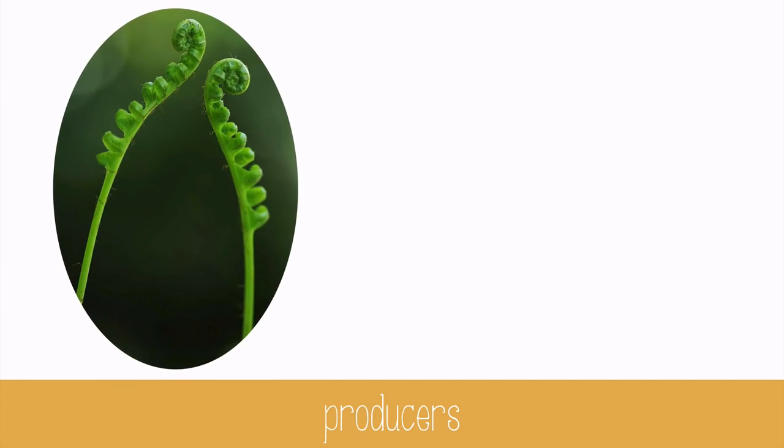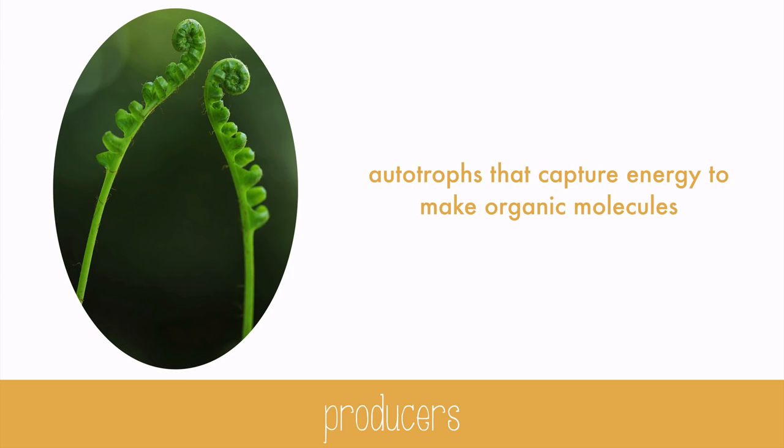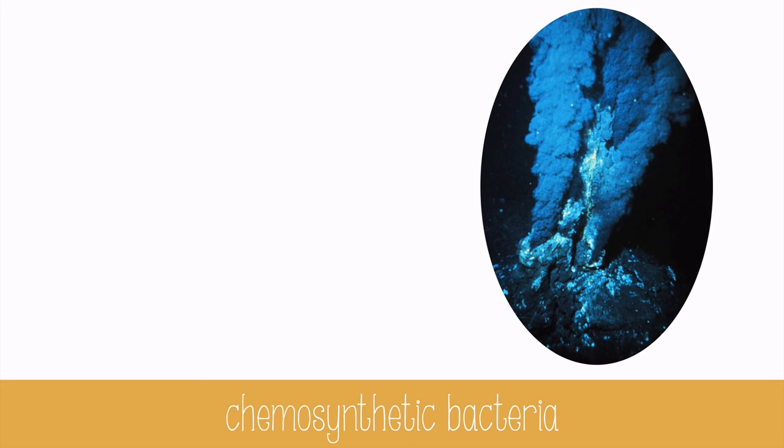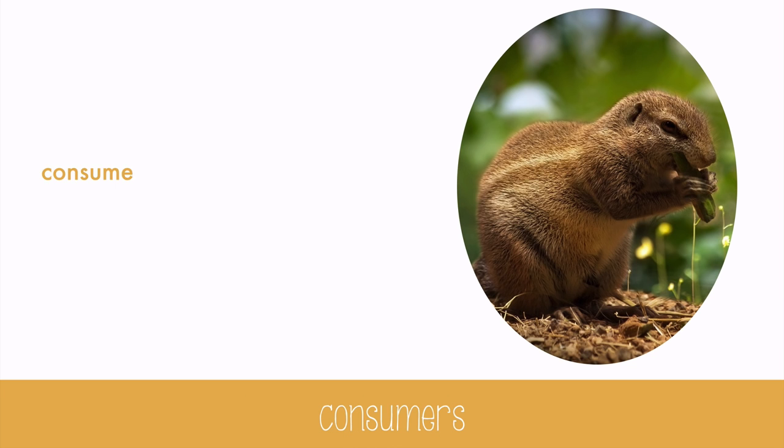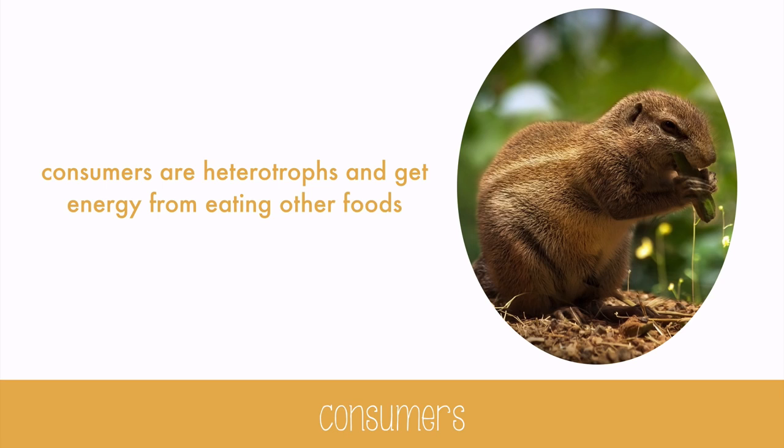Producers are autotrophs that capture energy from the sun to make organic molecules. There is an exception, though, and the exception are the chemosynthetic bacteria that can make organic molecules from chemicals in hydrothermal vents and don't require the sun's energy to do so. Consumers are heterotrophs and get energy from eating other foods. We can break consumers into more categories as well based on their diets.